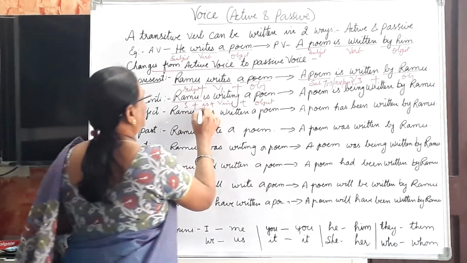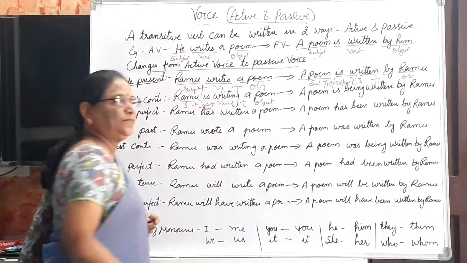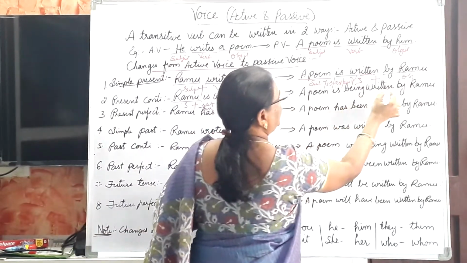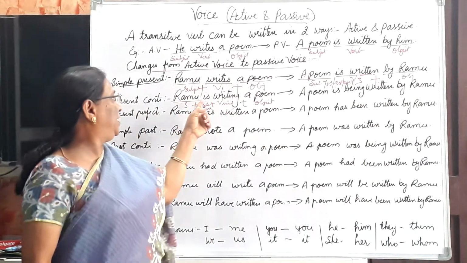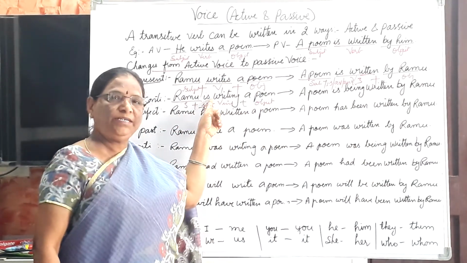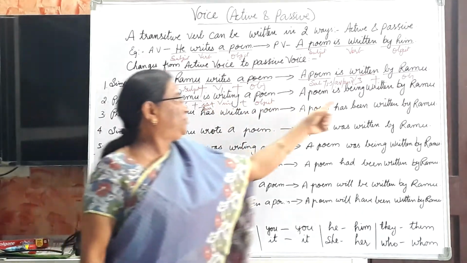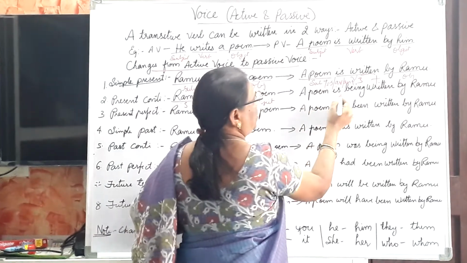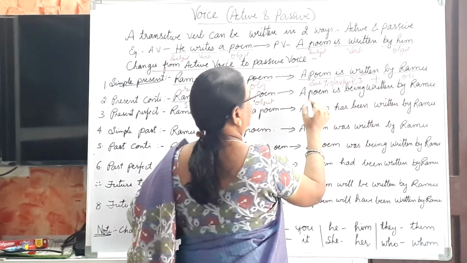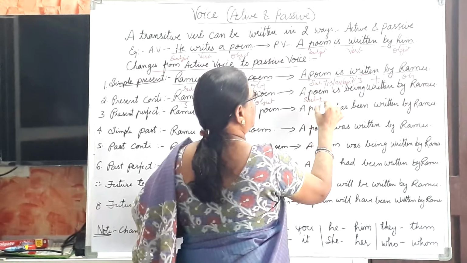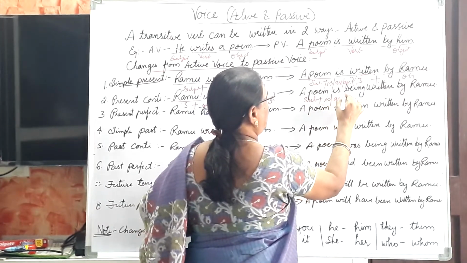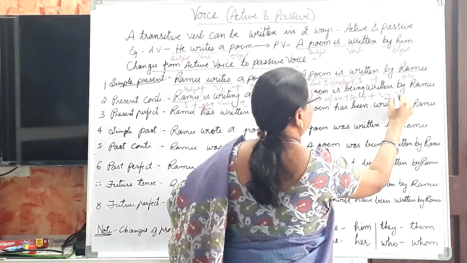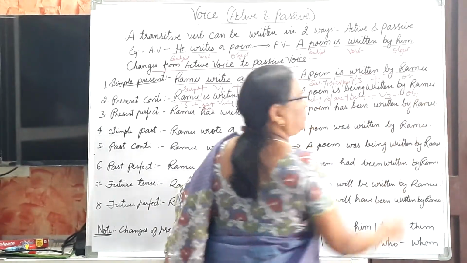Now here you see a poem is being written by Ramu. If it is in continuous form we use being. That means subject plus is or are plus being plus V3 plus object.